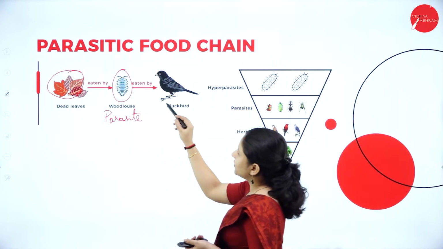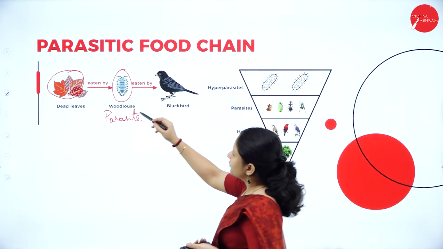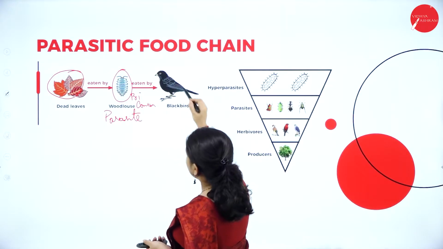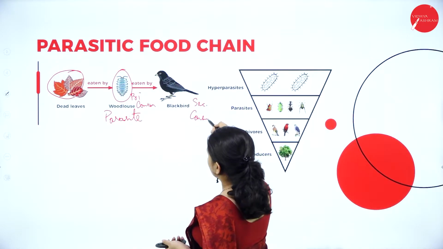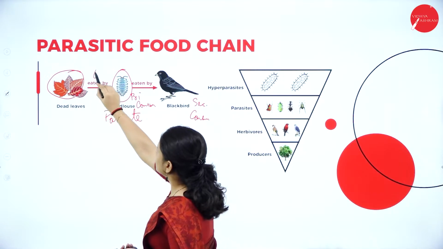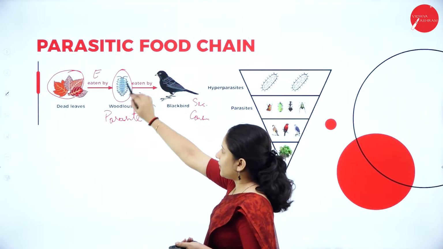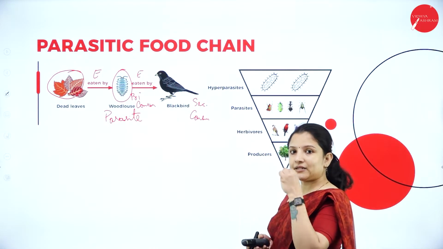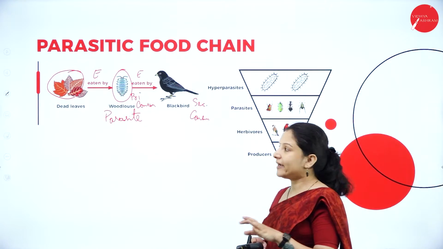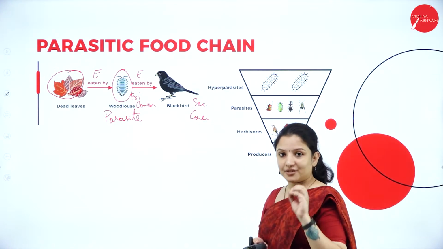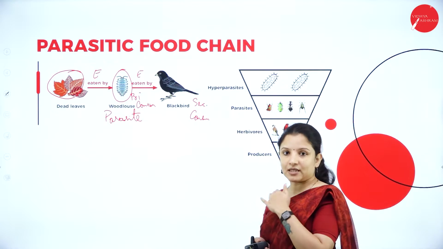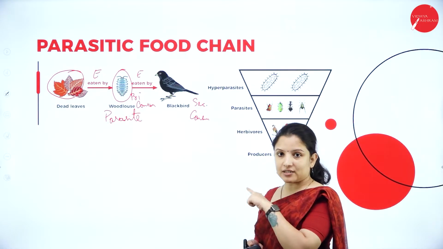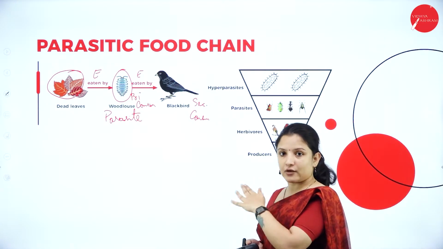Next, this woodlouse will be eaten by the consumer. So this is also a consumer, a primary consumer. Next, the bird is the secondary consumer. So energy from the dead leaves is moving into the woodlouse, and from the woodlouse, the energy will move into the bird. Inside the bird, the woodlouse will reside, and because the woodlouse is a parasite, it is called a parasitic food chain. There, the grasshopper usually feeds on the grasses. Therefore, a simple grazing food chain was shown there.